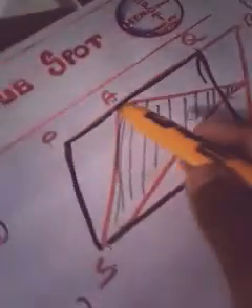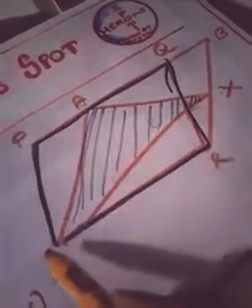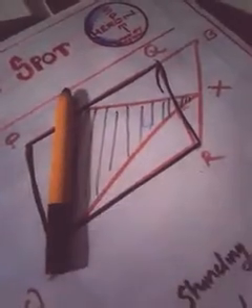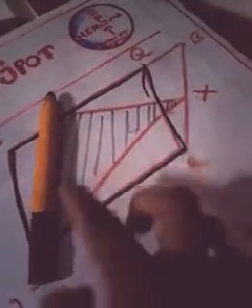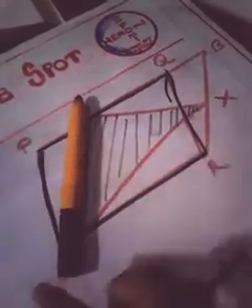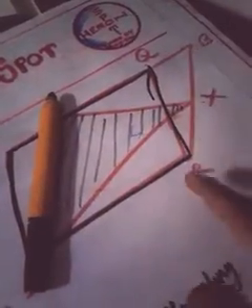So this triangle AXS and parallelogram ABRS are standing on the same base AS. Don't confuse with PQRS. I am not going to consider that parallelogram. I am considering this triangle and the parallelogram ABRS.